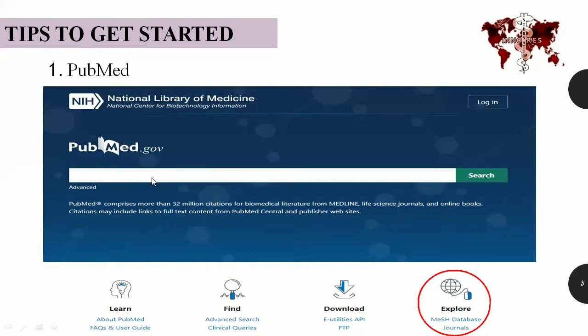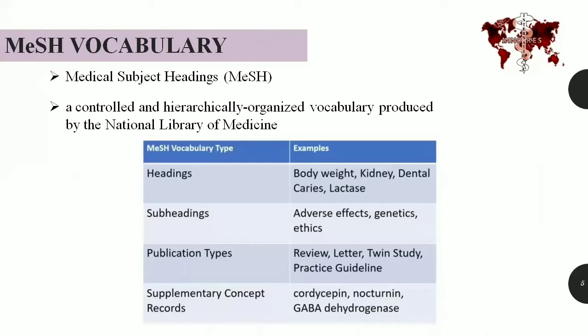Here you need to either type in your keywords related to your study, or you can use MeSH vocabulary. MeSH is Medical Subject Headings. It is a controlled, hierarchically organized vocabulary. Basically MeSH works on these types of vocabulary: headings, subheadings, publication type, supplementary concept records, etc. In terms of headings, you can use the main concept of your topic, like body weight, kidney, dental caries, etc. And subheadings are like adverse effects, genetics, ethics.